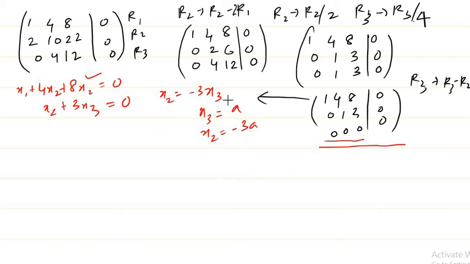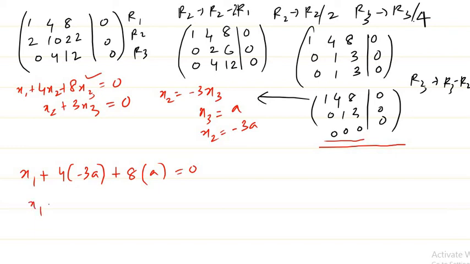So I took x3 as a, x2 I got as minus 3a, so I get x1 plus 4 into minus 3a plus 8 into x3, this is actually x3, so we get 8 times a, equal to 0.